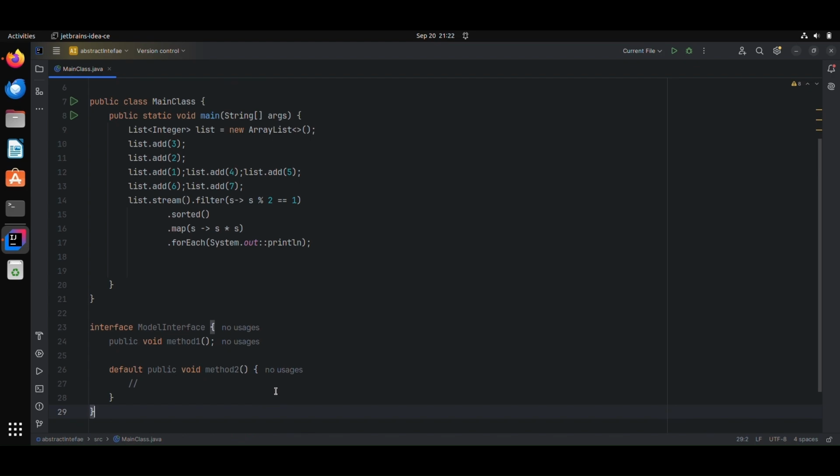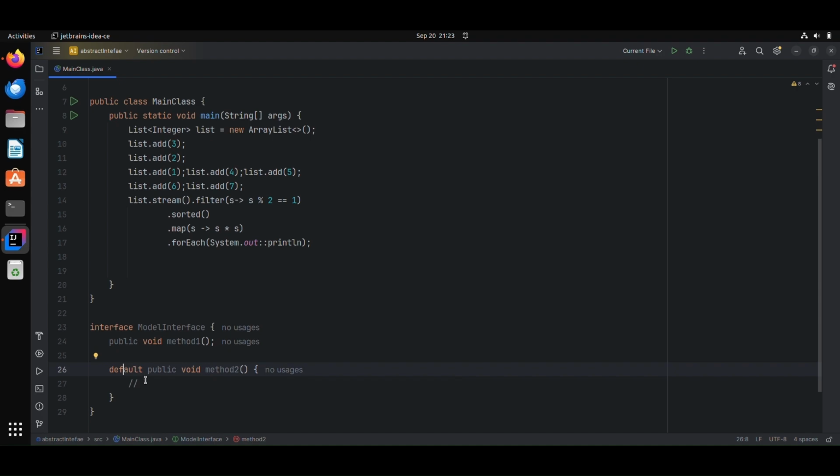Just imagine I am implementing the model interface in many places. If I want to add a new method in this interface, I need to implement that method in all the places where I am using this. But using a default method, I can provide a default implementation of that method, so I don't need to override that everywhere. Instead, I can override it where I specifically want that.